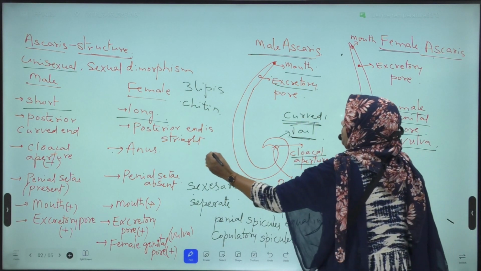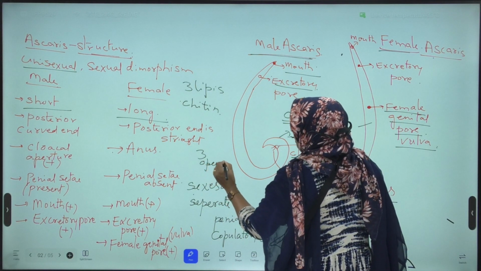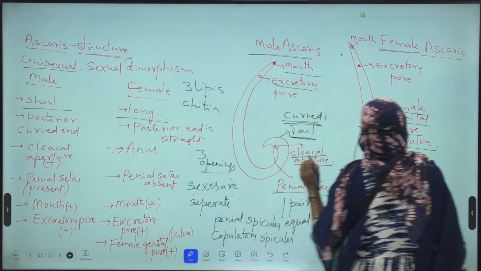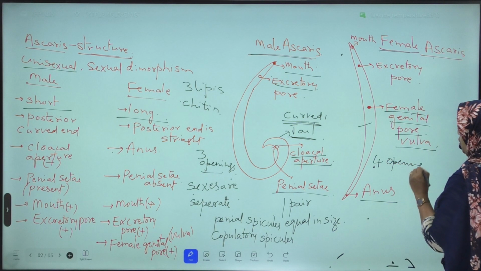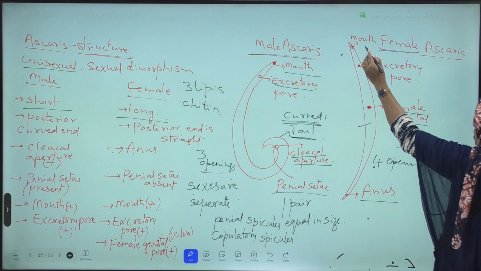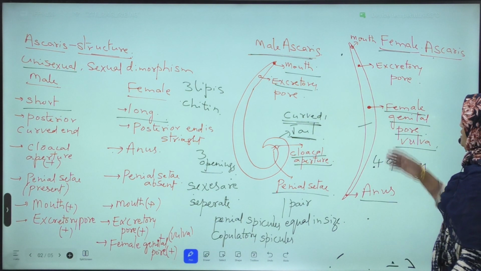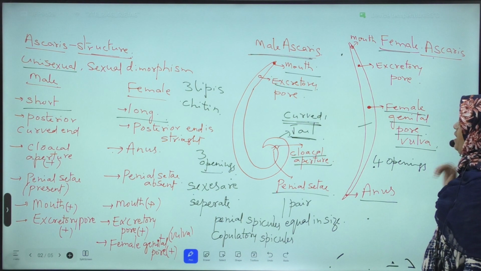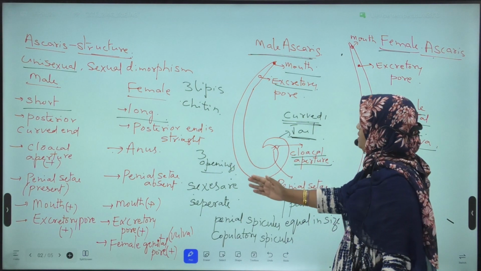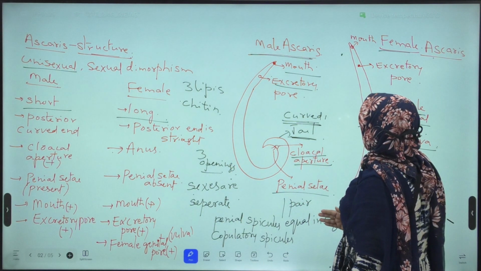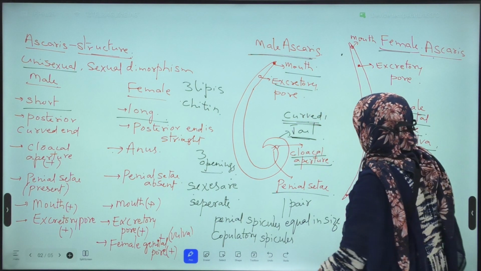But in female Ascaris, 4 openings are present: mouth, excretory pore, female genital pore and anus.